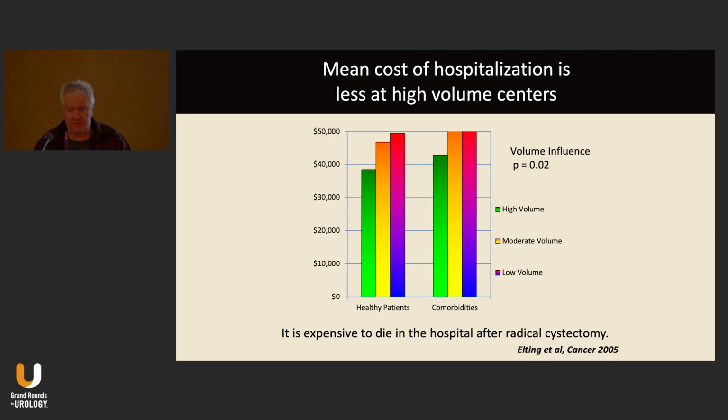And this also translates to higher costs. You can see that for healthy patients with comorbidity, the cost of cystectomy was reduced in the high volume centers. That's sort of counterintuitive, but that was the case. And I guess that's because it's expensive to die in a hospital after a radical cystectomy.